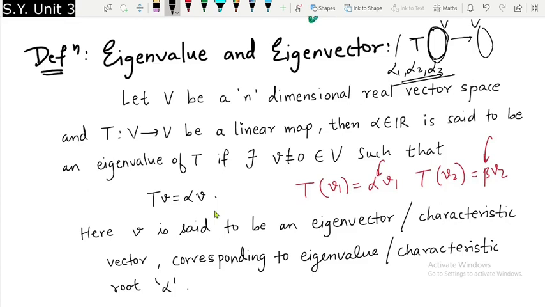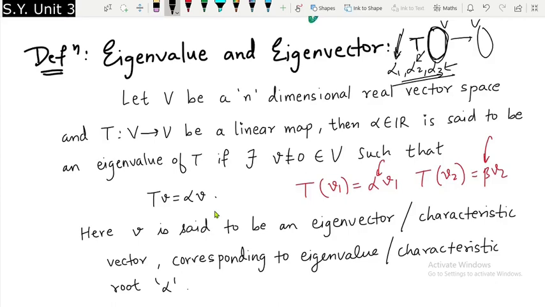Corresponding to alpha 1, there will be some collection of eigenvectors; corresponding to alpha 2, some collection; corresponding to alpha 3, again some collection. Whatever eigenvectors you get corresponding to alpha 1, all students may get different eigenvectors. Similarly for alpha 2, but whatever eigenvectors you get, they are going to satisfy some special property in common that we are going to see later on.